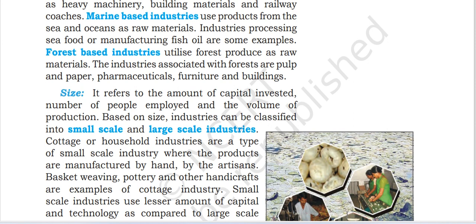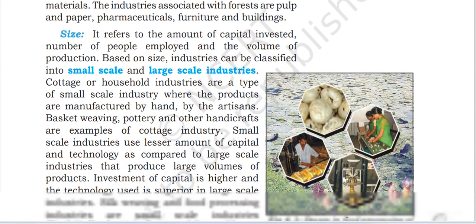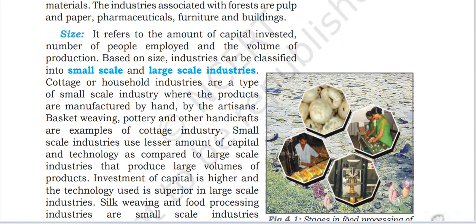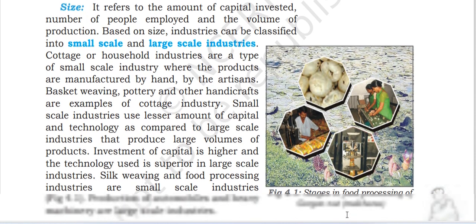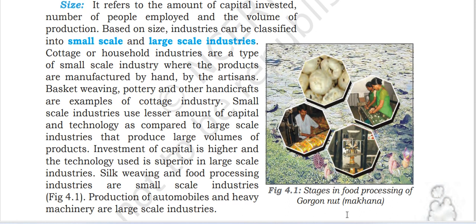Size refers to the amount of capital invested, the number of people employed, and the volume of production. Based on size, industries can be classified into small-scale industry, large-scale industry, and cottage or household industry, a type of small-scale industry where the products are manufactured by hand by the artisans. Basket weaving, pottery, and other handicrafts are examples of the cottage industry.